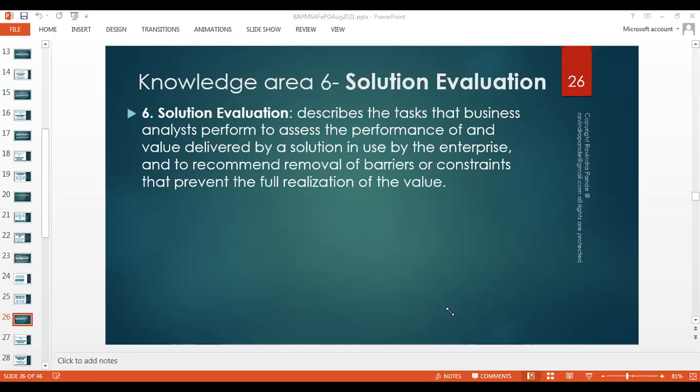The solution is the final product which we are after the requirements, after the development team has developed the solution for the requirements of the clients. Great. The final solution. So the business analyst team, along with the testers, will evaluate and verify whether the requirements have been met. They'll be validating the requirements. They'll see whether it is meeting all the performance requirements. Are they meeting the standards of the client, or are there any limitations? So they'll assess that. Right. Perfect.